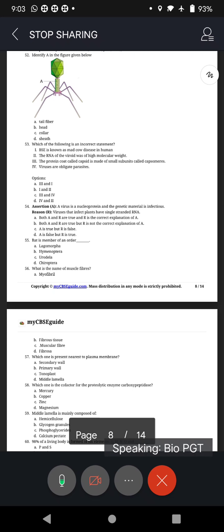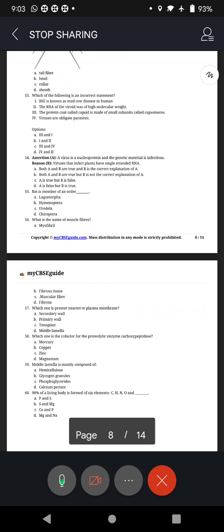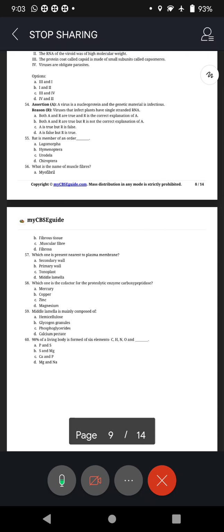Next, question number 58. C. Zinc, Zn. Zinc is a cofactor for the proteolytic enzyme carboxypeptidase and forms coordination bonds with the side chains of two histidines and one glutamic acid residue at the active site.